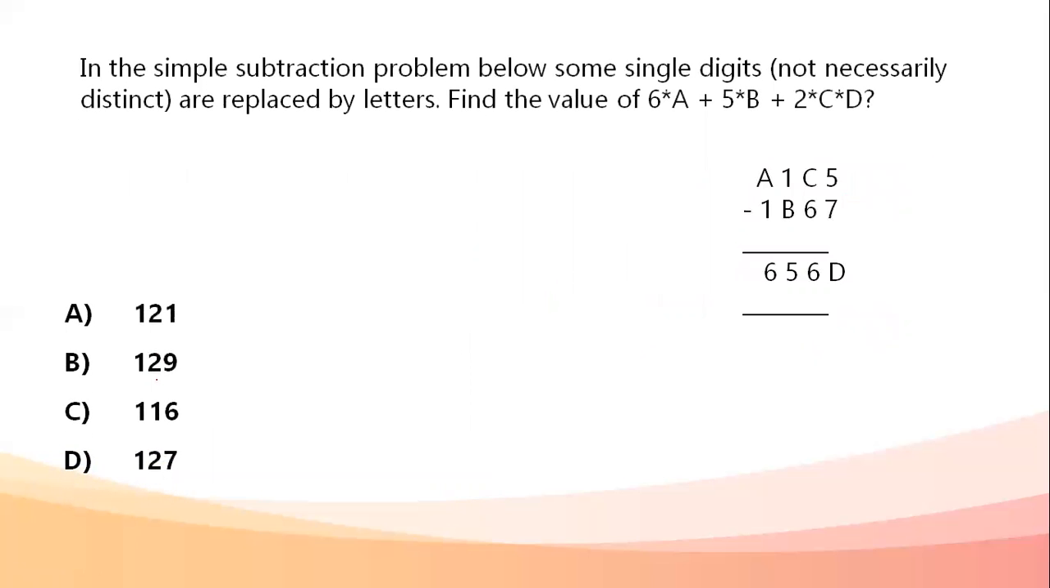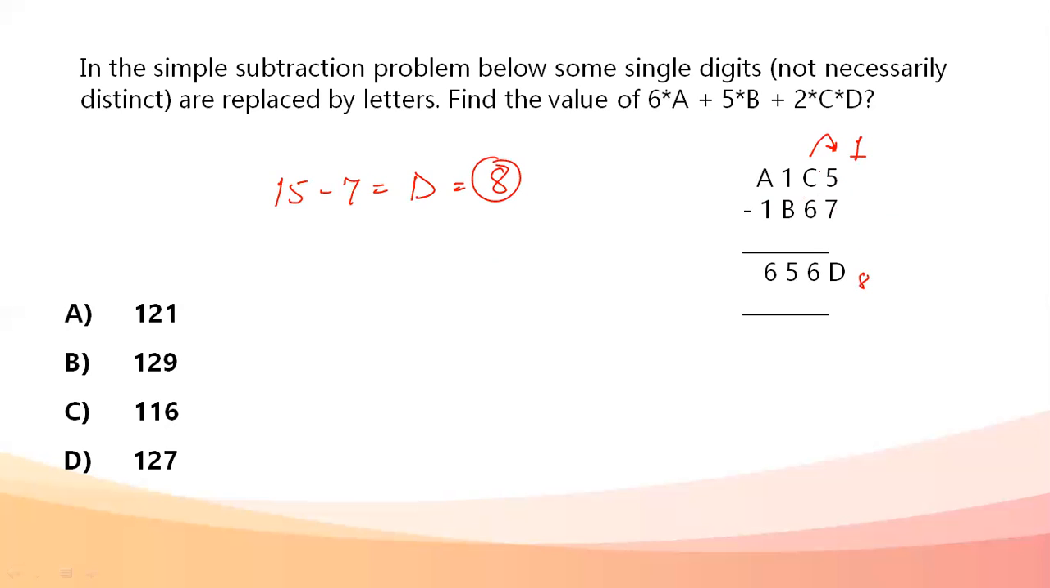Next, in a simple subtraction problem below, some single digits, not necessarily distinct, are replaced by letters. Find the value of 6a plus 5b plus 2 into c into d. So we'll have to look at the subtraction that is given to us. Alright, 5 cannot subtract 7 directly, so obviously I have a carryover from here. So it's actually 15 minus 7 equals d. D value comes out to be 8 directly.